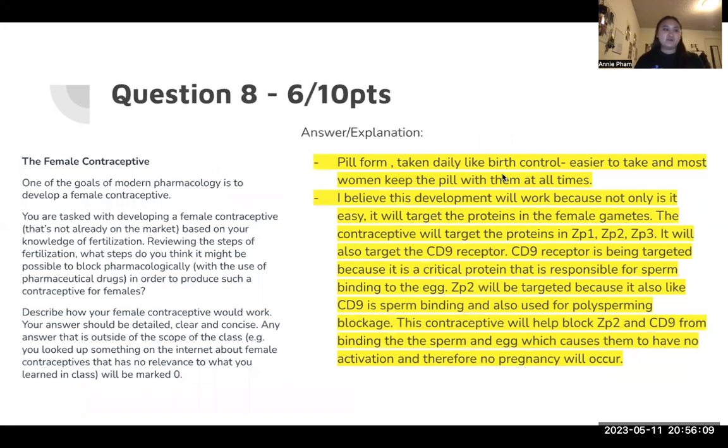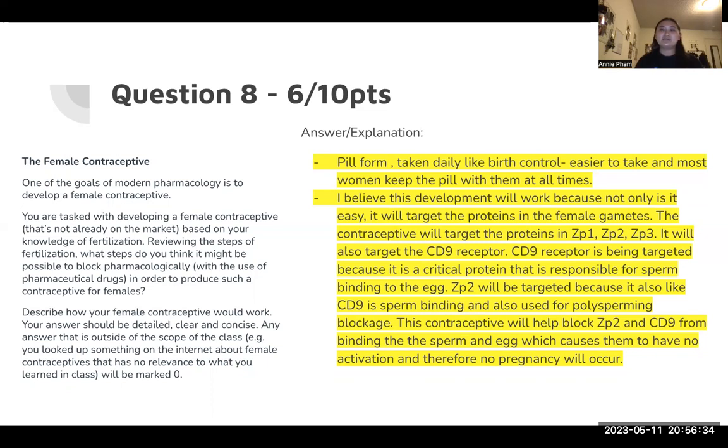For question 8, we're talking about a female contraceptive. I kind of took birth control and made it a little bit my own. I'm saying a pill form because it's a lot easier for women to take a pill daily, since they most likely will keep it with them at all times. I believe this will work because it's easy. It targets the proteins in the female gametes. I believe this pill will target ZP1, ZP2, ZP3, and the CD9 receptor.